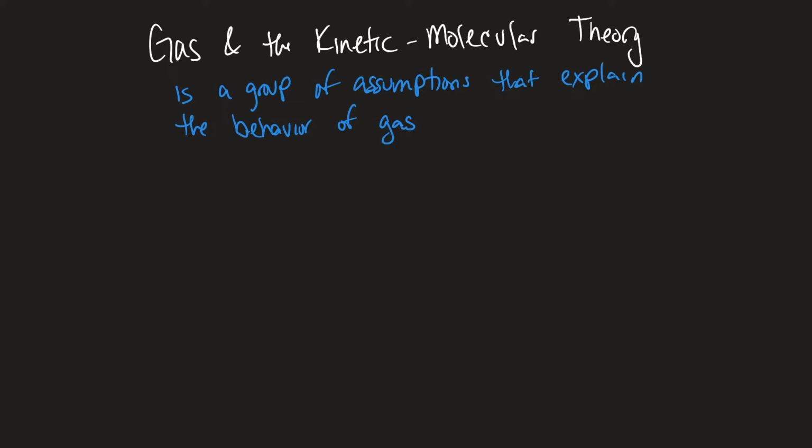So in this video, we're going to talk about gas and the kinetic molecular theory. The kinetic molecular theory is basically a group of assumptions that explains the behavior of gas. And when a gas actually obeys all the assumptions, then we say that this gas is ideal, or we call it an ideal gas.